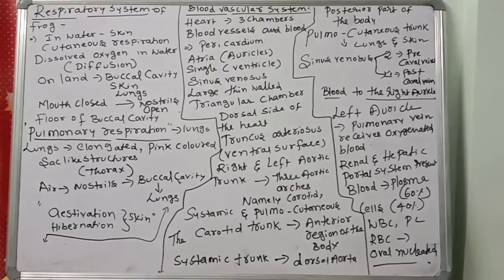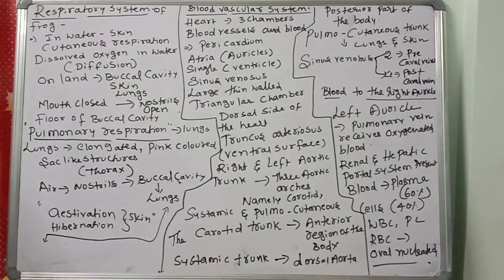Okay, children, good morning. One more concept: the respiratory system of the frog that we are discussing. What is respiration? The taking in of oxygen and the releasing of carbon dioxide, and the oxygen combines with glucose or the food materials and gives energy. That process is called respiration. Oxidation of carbohydrates, then energy will come.